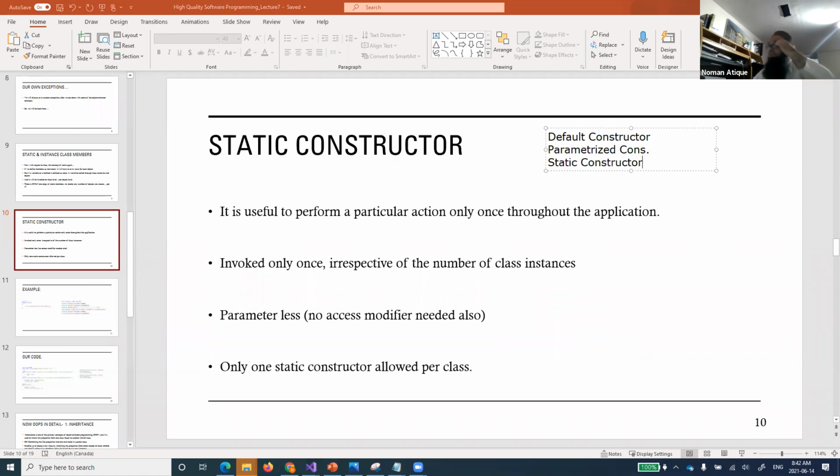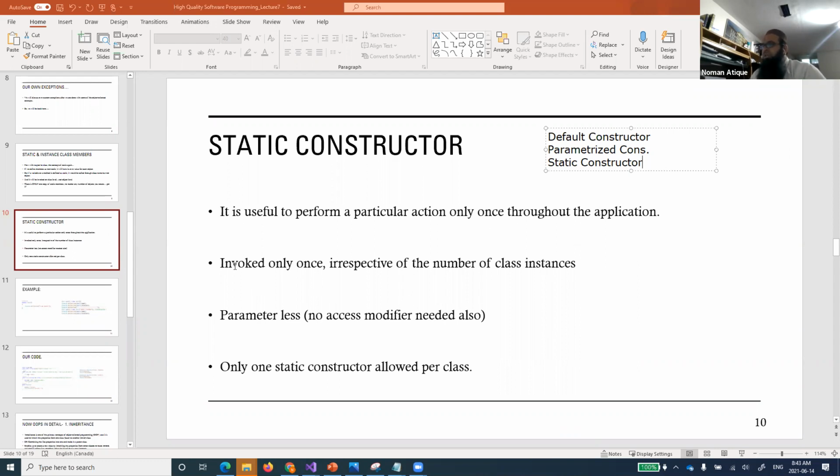Static constructor, right? So now these are default without any values, parameterized with some parameters or arguments. Now, static constructor. A static constructor is what? It is useful to perform a particular action only once throughout the application. Sometimes there is something that you want to do only once and you don't want all other objects to have their own copies.